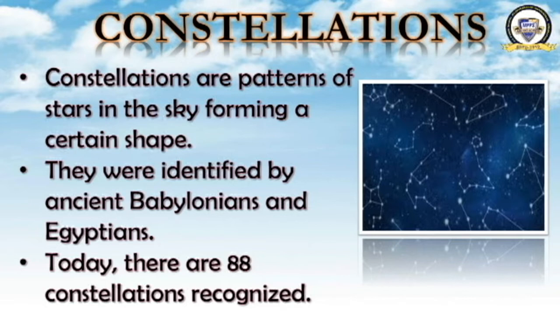A group of stars has formed a pattern joined with the help of lines, and these patterns formed by the stars in the sky are known as constellations. One group of stars which made a shape is one constellation. Thus you can see a large number of constellations here in the picture.